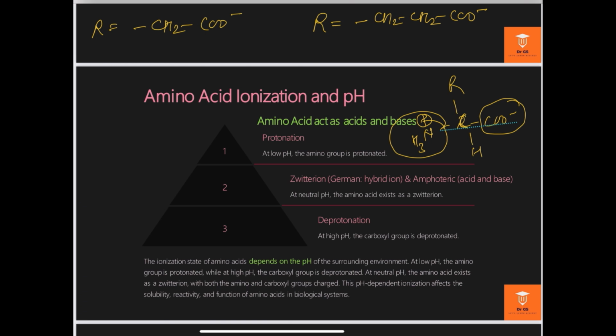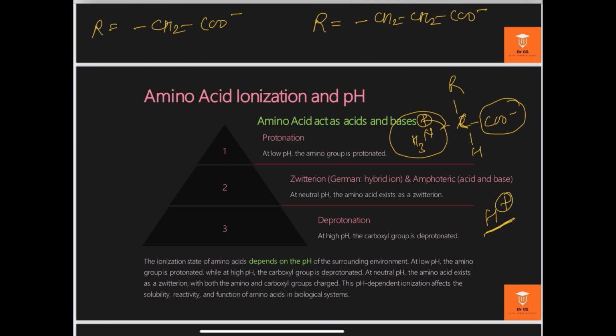So what is the meaning of ionization, and what is the relationship of amino acid ionization with pH? Simply we can say that if an amino acid accepts a proton, that means protonation. If the pH of the medium is low, then an amino acid has the tendency to accept the proton, the H plus ion.